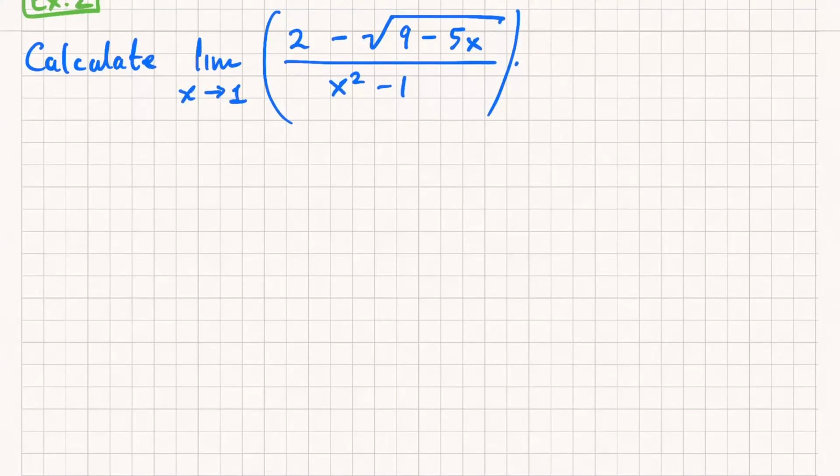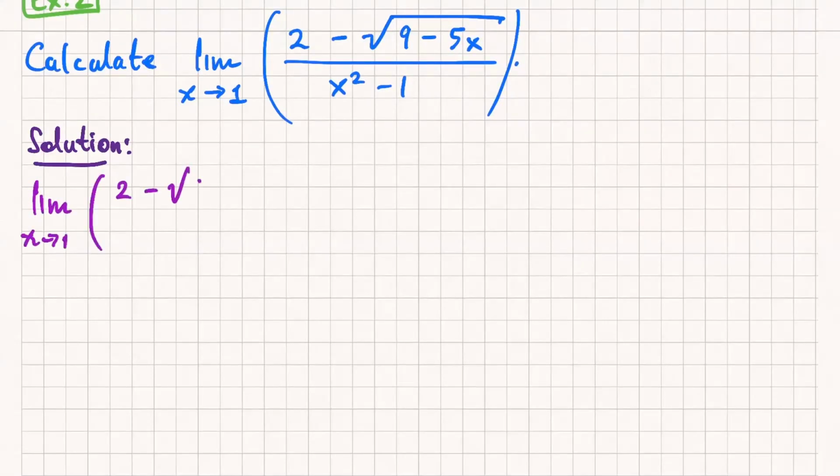All right, so this question, what do we do? We've already discussed that if I plug in the number x equals 1, we get 0 over 0. We want to rationalize the numerator. Okay, good. Okay, and this is what we mean by that.